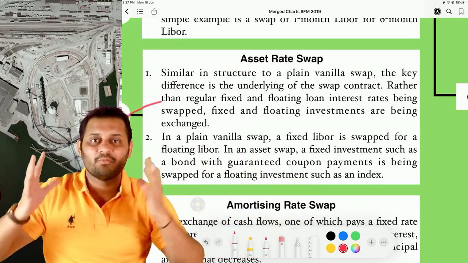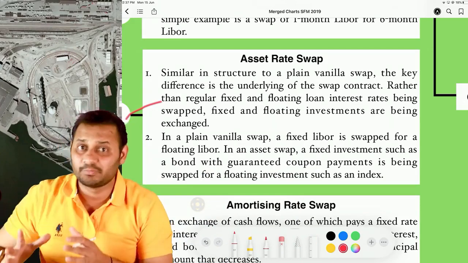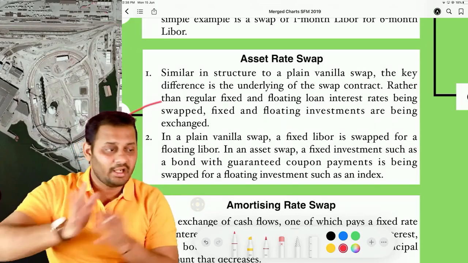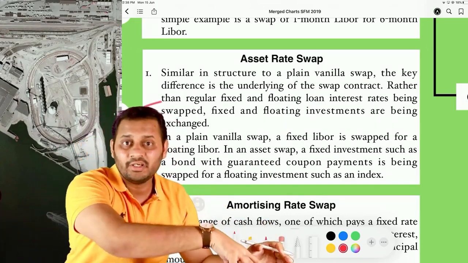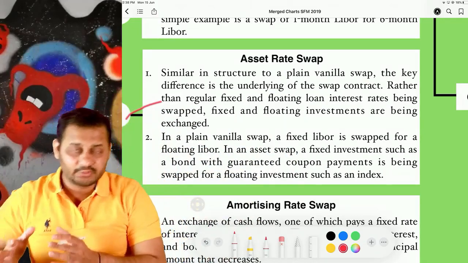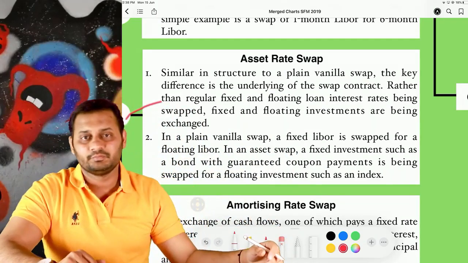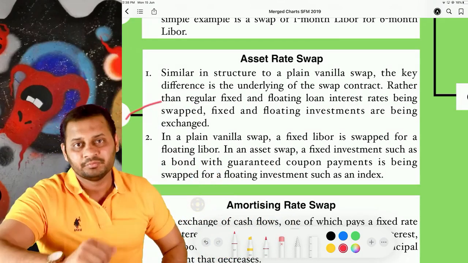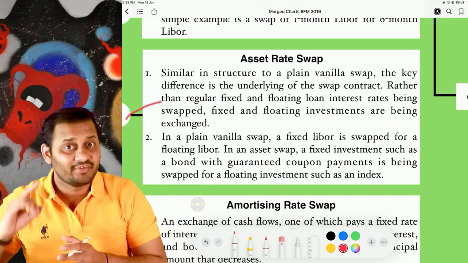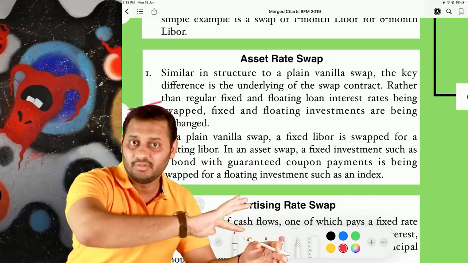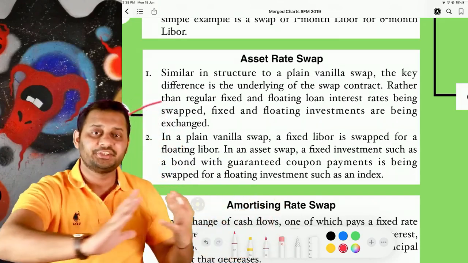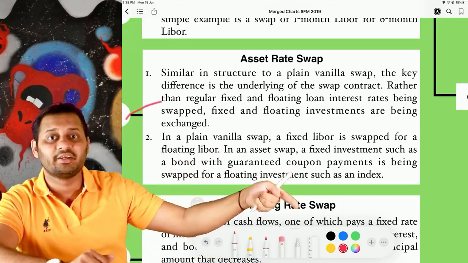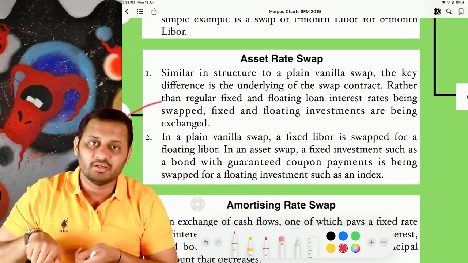So let's say, for example, I have purchased bonds, or I have fixed deposits, this is an investment on which I am earning a fixed rate, and some other party has an investment in equity shares. 10 lakh rupees of fixed deposit, 10 lakh rupees of the equity market, and we both are exchanging. He is giving me his equity shares, I am giving my FDs to him. So you can see FDs are fixed rate, this is floating, it keeps on changing. And when we are exchanging the asset, this is called an asset rate swap, because after exchanging the asset, he will earn a fixed rate on investment, I will earn floating on equity shares.